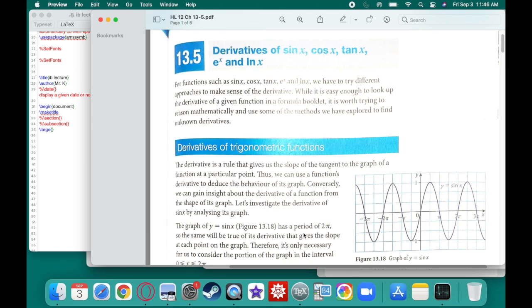Alright, so now we're going to be talking about Chapter 13, Section 5. This one's actually really easy, and it's going to build off of everything that we've learned so far about Calculus 1. So this one's dealing with derivatives of certain functions.